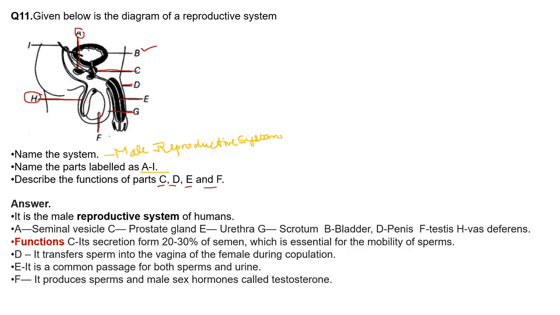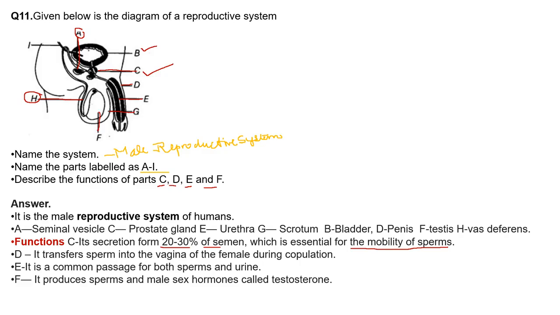Now C is the prostate gland. It secretes 20 to 30% of semen, which is essential for the mobility of the sperm. I can give you one more function of the secretion of prostate gland. It secretes the fluid which neutralizes the acidic environment of the vagina. So this secretion of prostate is alkaline in nature. Of course, it is essential for the mobility of the sperm also, right?